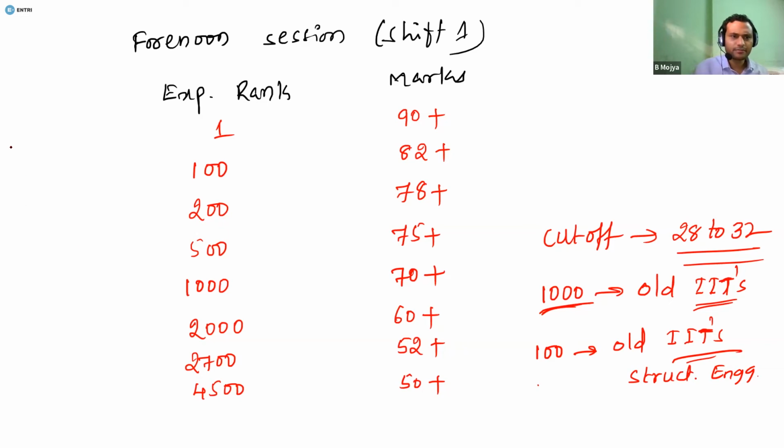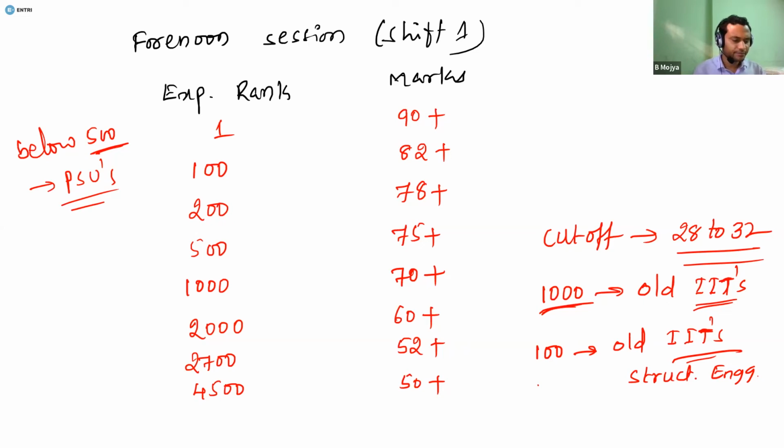Okay. And now, if you look at the PSUs, if you want to get jobs in PSUs, then your rank is supposed to be below 500. Those who get ranks below 500 can be expected to get jobs in PSUs, public sector undertakings. Even if you have a better rank like below 100, then you can have the confidence to get the job in PSUs. But those who are having more than 100 may have fewer chances. Why? Because we have a smaller number of vacancies for civil engineering students. So this is regarding the expected rank.